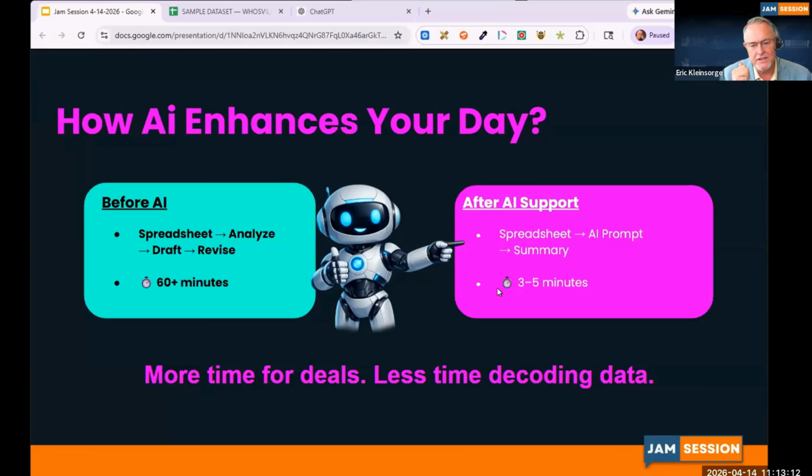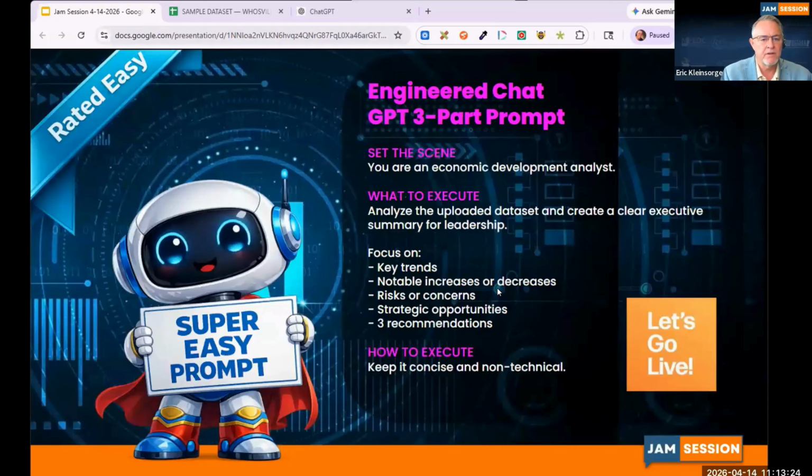After AI, all you need is your spreadsheet and your prompt, and it's going to put out your summary, and that's going to take about 3 to 5 minutes. What that translates to is more time for deals, less time decoding all the data.